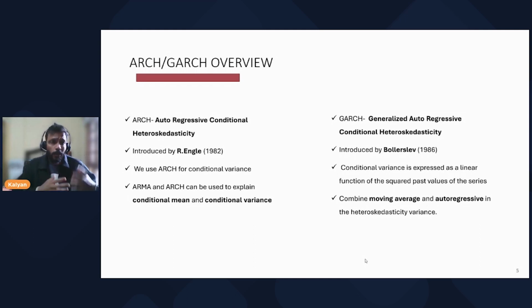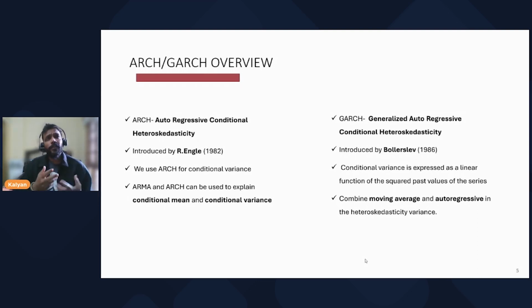What Robert did was square the residuals and fit an autoregressive model. That's how the ARCH model came into the picture, in his paper on autoregressive conditional heteroscedasticity with estimates of the variance of UK inflation.